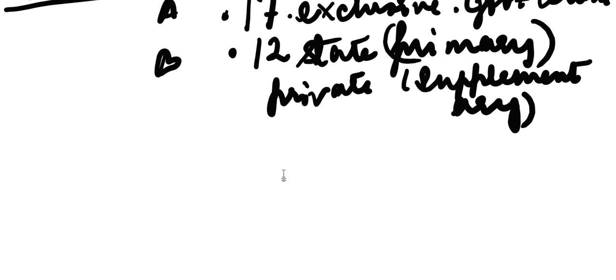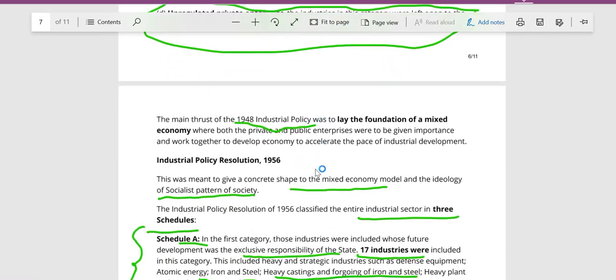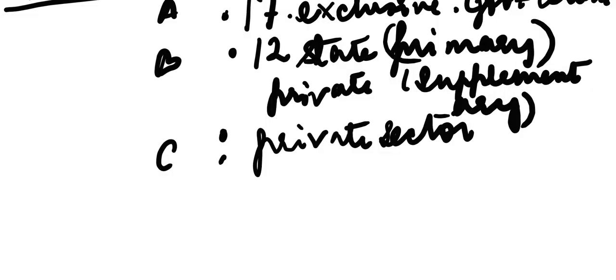And category C were those where the private sector was totally allowed. And apart from that, we also have the small scale sector, small scale industries.